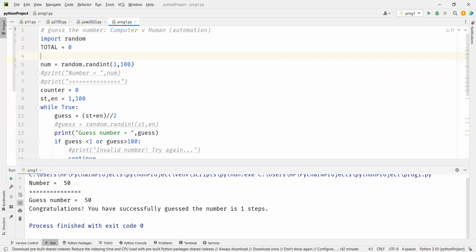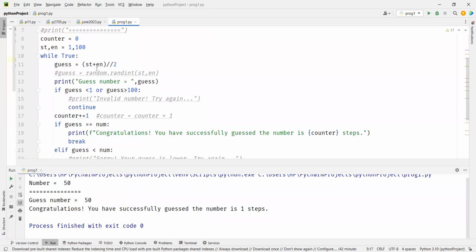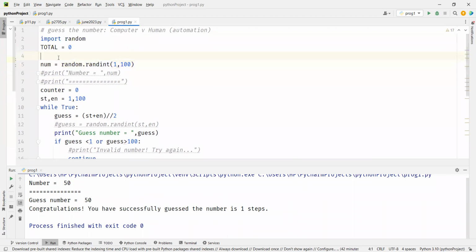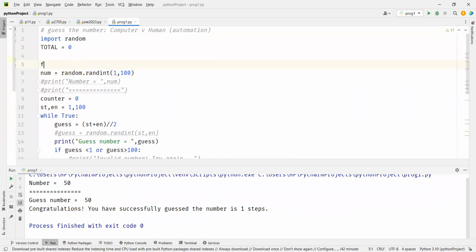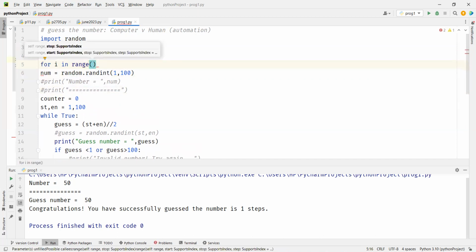Now this entire thing, the number guessing, also should be done 1 lakh times. So I'm going to put here for i in range, 0 comma, you don't have to say 1 lakh, 1,000, 10,000, 1 lakh.